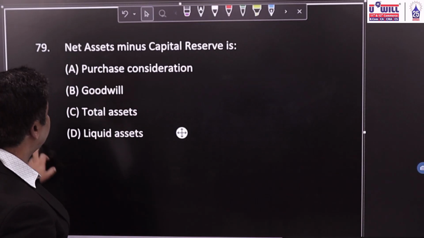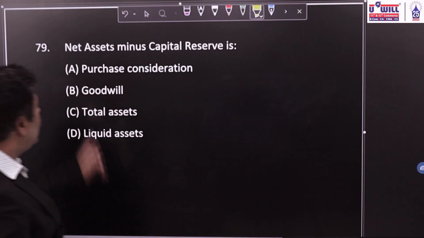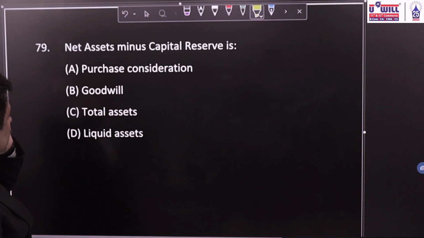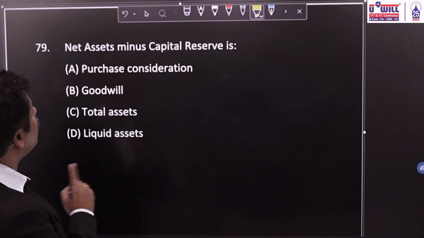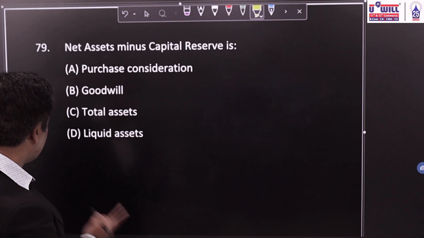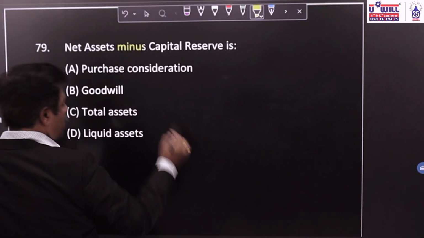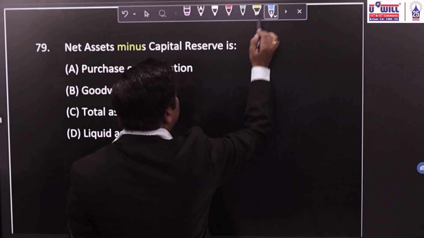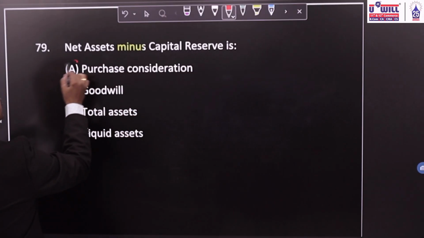79. Net assets, capital reserve, purchase consideration, goodwill, total assets, liquid assets. Net assets minus capital reserve. Okay. Now, net assets minus capital reserve will always be equal to purchase consideration.